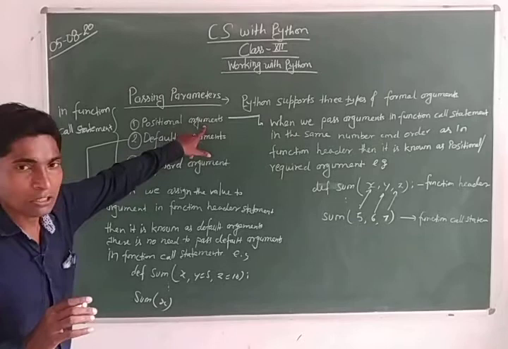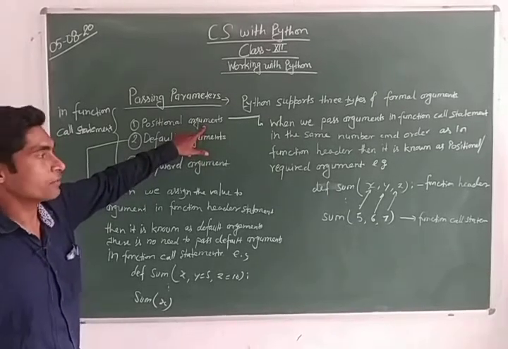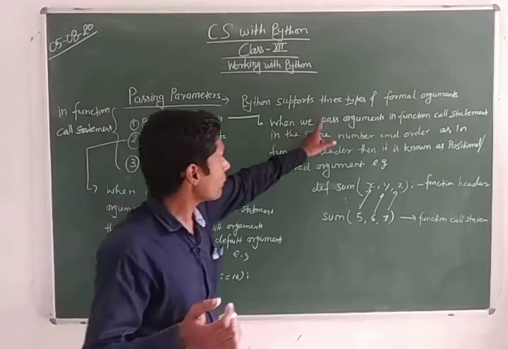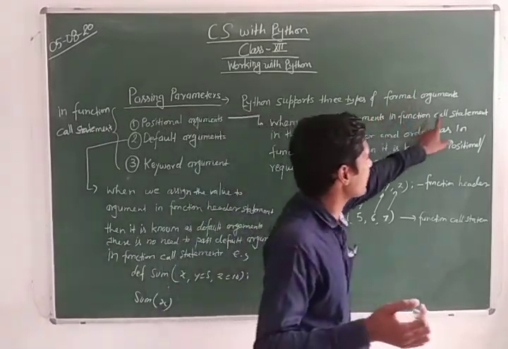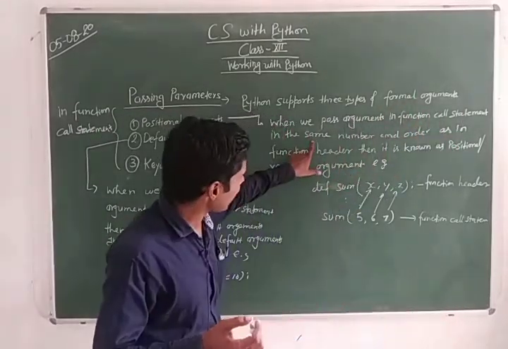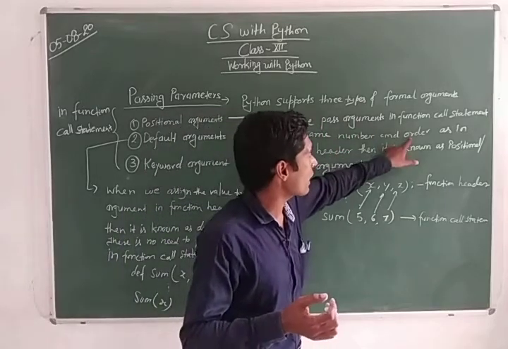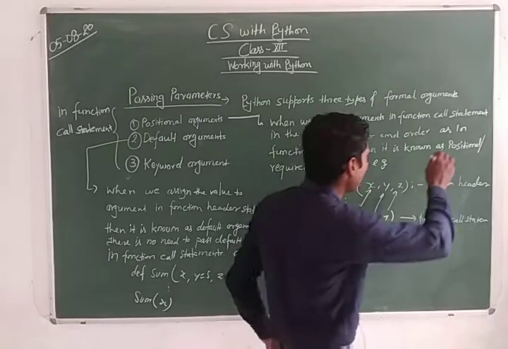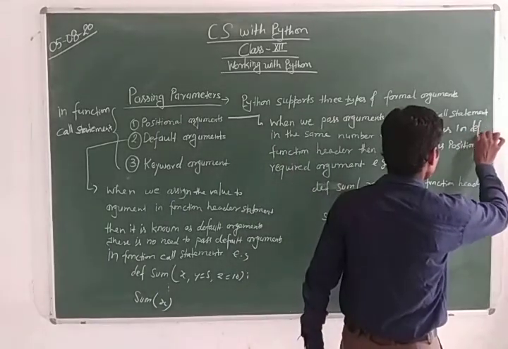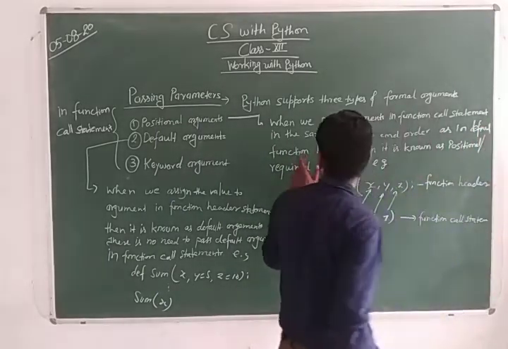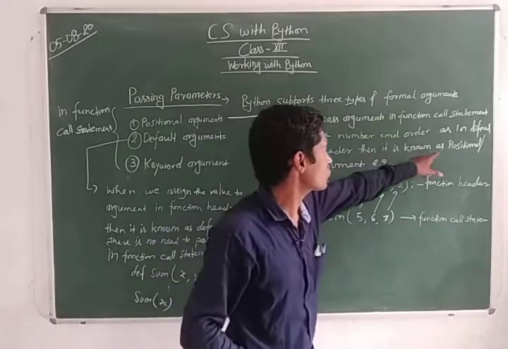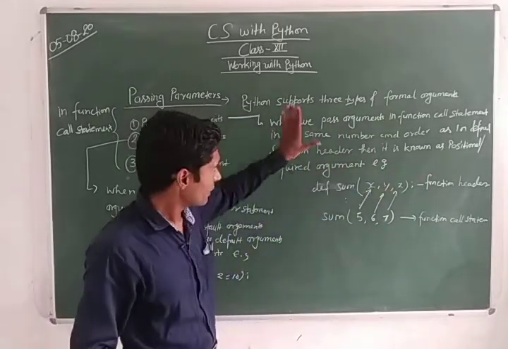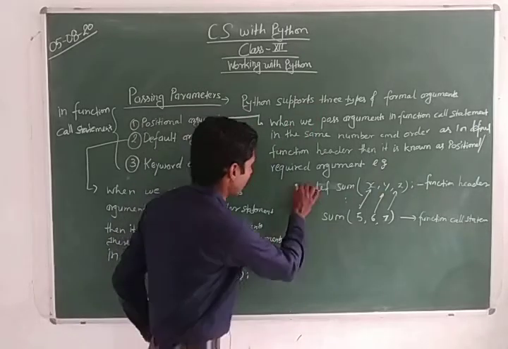First of all, see what is a positional argument. Here is the definition. When we pass the arguments in the function call statement in the same number and order as defined in the function header, then it is known as positional or required arguments. Clear? Definition done. Now let us see an example.